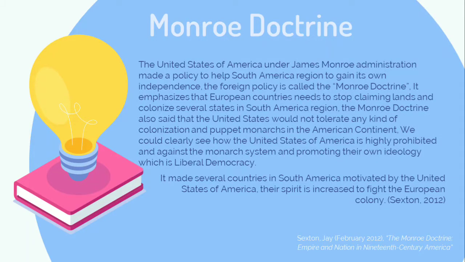Now we're going to talk about the Monroe Doctrine. The Monroe Doctrine is a crucial foreign policy that led to the creation of the Organization of American States. In the 19th century, even though North America had already gained its independence, the South American nations were still suffering. Spain was still colonizing the South American nations and exploiting their natural resources. Therefore, the United States under the James Monroe administration made a policy to help the South American nations gain their independence. This foreign policy is called the Monroe Doctrine.